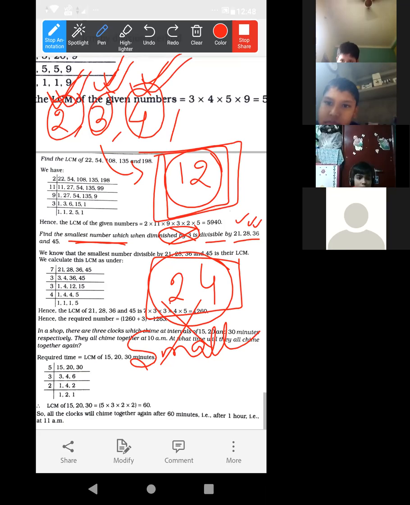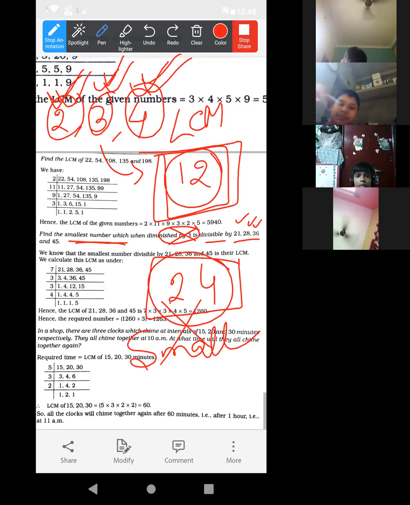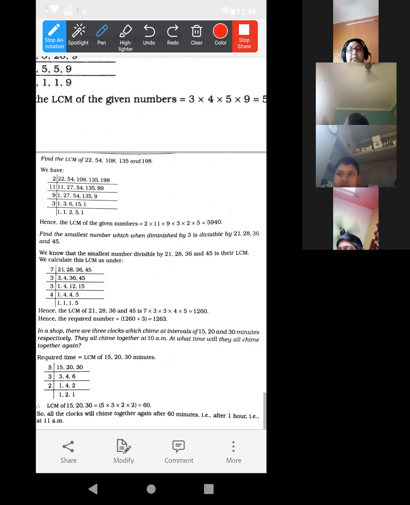Their LCM, yes or no? Yes, ma'am. LCM. Up to this clear to all of you? Yes, ma'am. Okay, good. Now, when it is asked to find the smallest number which is divisible by some numbers, then we have to find their LCM.